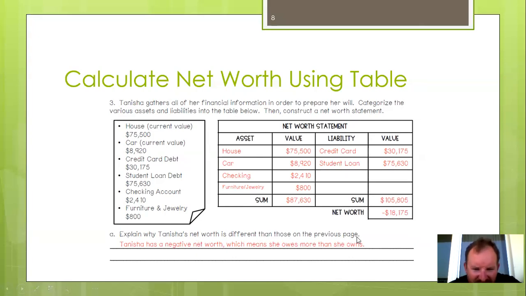So what we have to do here is it's talking about why is Tanisha's net worth different than those at any other point? Well, what's different about hers is that she doesn't have a net worth. She owes more than she owns. That is not a good thing to do. You want to make sure in life that you always have a net worth. Never take out more loans than you have the money to pay back.